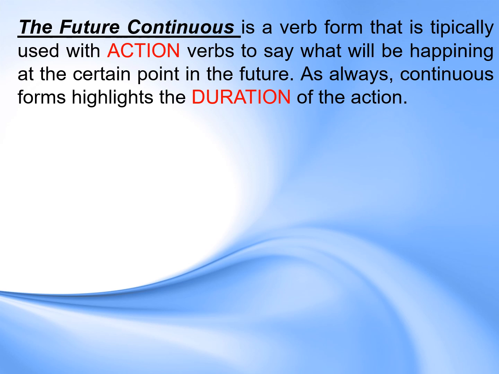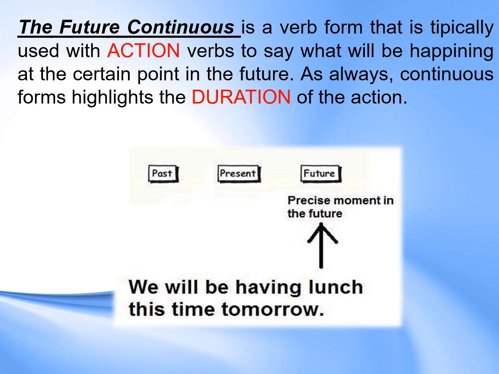First, we have the future continuous. It's a verb form that is typically used with action verbs to say what will be happening at a certain point in the future. As always, continuous forms highlight the duration of the action. So, for example, if you look at this one, I have the past, the present, and then the future. So we will be having lunch this time tomorrow. So this time tomorrow, we will be having lunch.